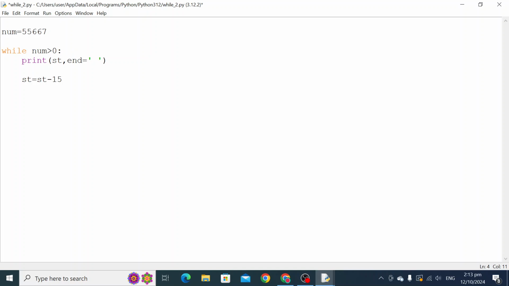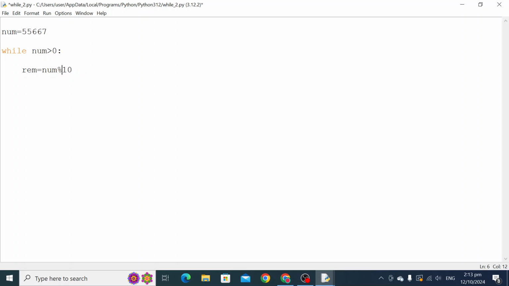Now while num is more than 0, the loop will execute till it is more than 0, and when it becomes 0 it stops. Now suppose rem equal to num modulus 10.